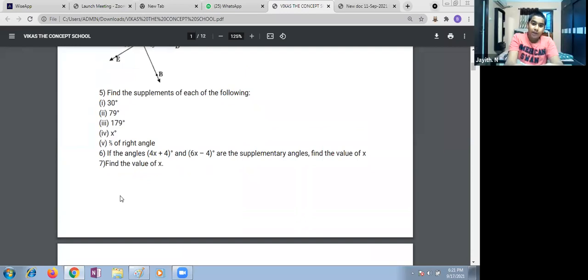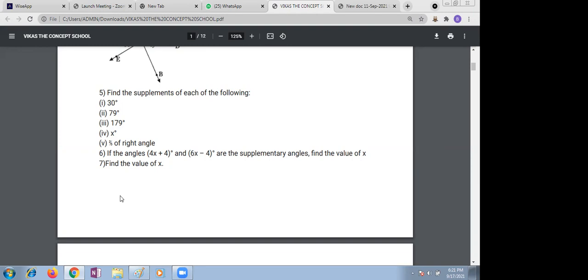Ma'am, next one is find a supplement of each of the following. Now, just a minute. Shiva, Pranav, can you answer the first supplement of each of the following? First bit, 30. What is the supplement to 30? What is the supplement angle to 30?